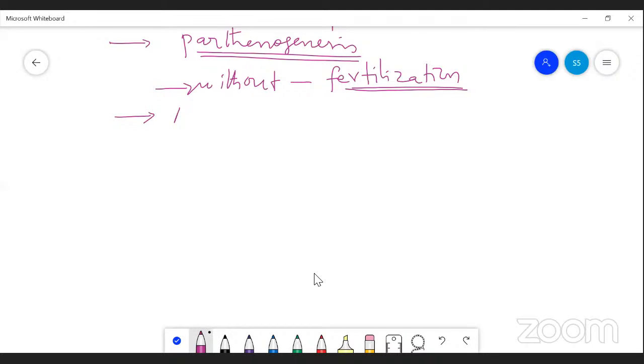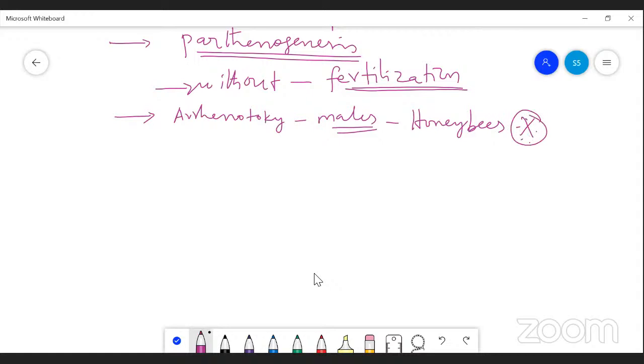That is called arrhenotoky. Only males are produced by arrhenotoky. That is the case of honeybees. So this one is the important one, the arrhenotoky type of parthenogenesis, right? Which occurs in the honeybees.